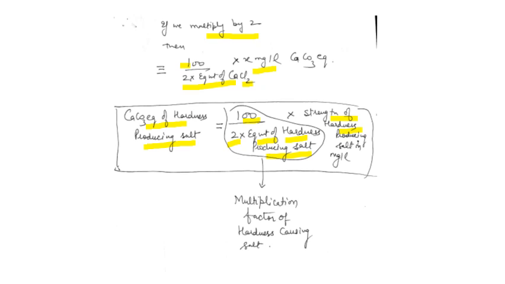And this whole 100 upon 2 into equivalent weight is called the multiplication factor of any hardness causing salt. So we can easily put the equivalent weight of our hardness causing salt and whatever strength is present in the water in milligram per liter, and we can easily express the hardness in CaCO3 equivalent.